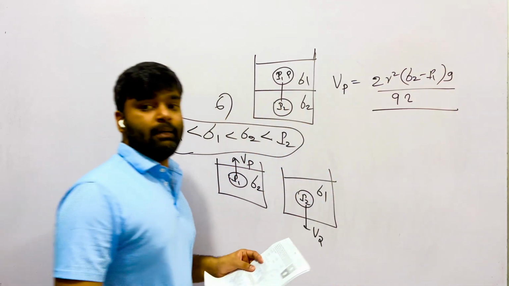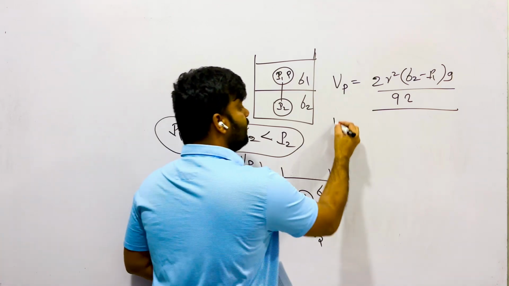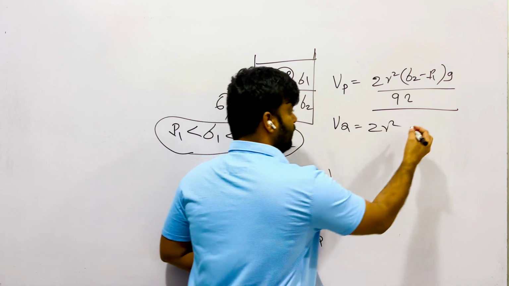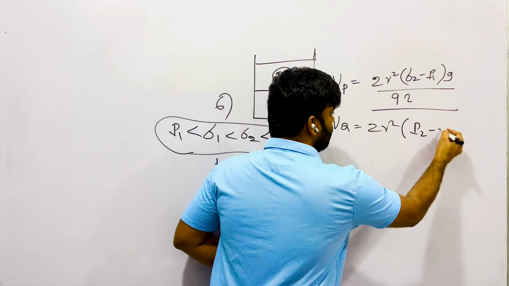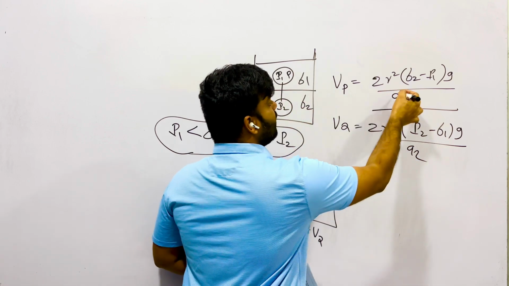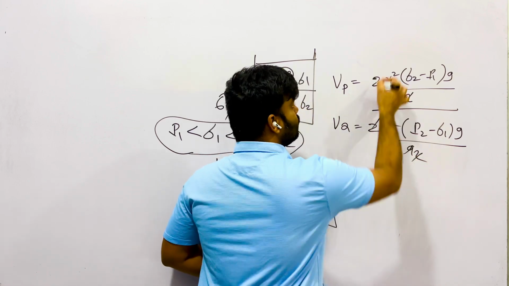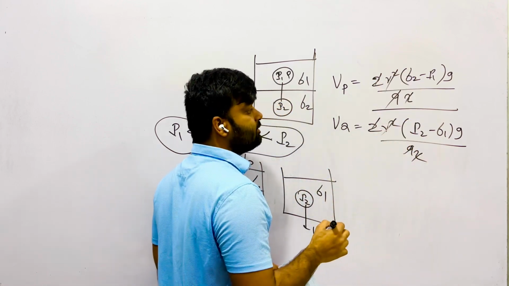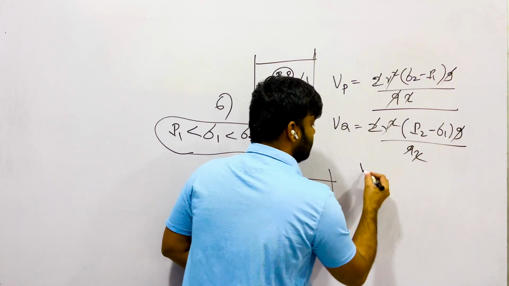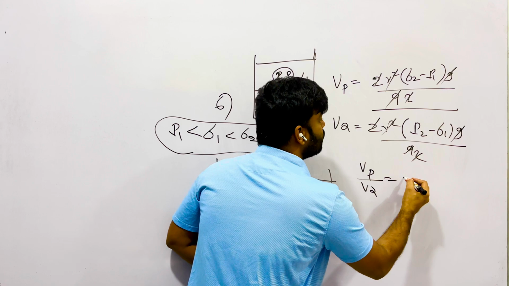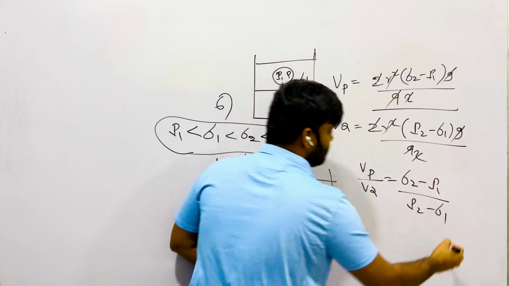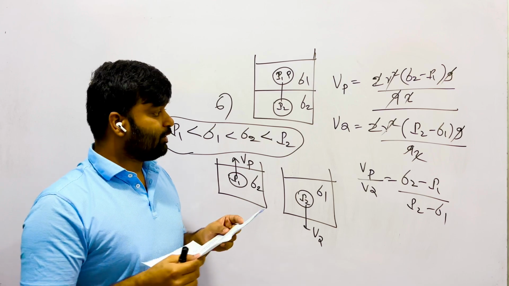Both media have same viscosity, they will be cut off. Then Vq, that is normal equation because that is moving downward, 2 r squared rho 2 minus sigma 1 g over 9 eta. Then 9 eta 2, same object, same radius. Therefore, everything will be cut off. G also cut off. Then the answer is Vp over Vq is equal to sigma 2 minus rho 1 over rho 2 minus sigma 1. Fourth one is correct, no?